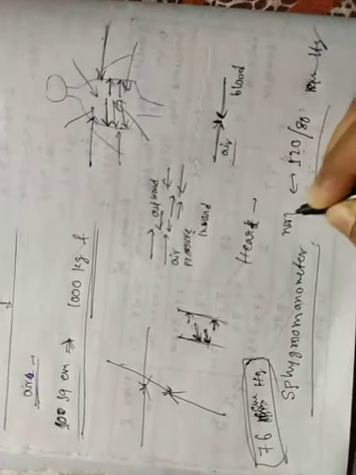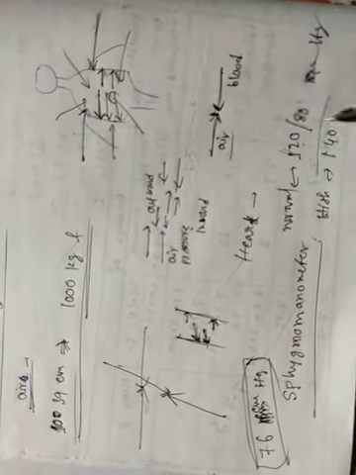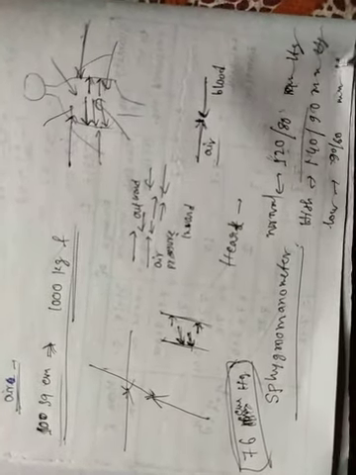And high blood pressure: when the blood pressure is 140/90 millimeter Hg, it is high. And when it is 90/60 millimeter Hg, this is low blood pressure. Okay.